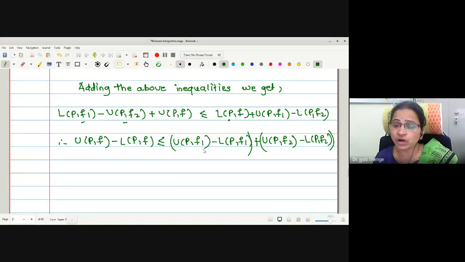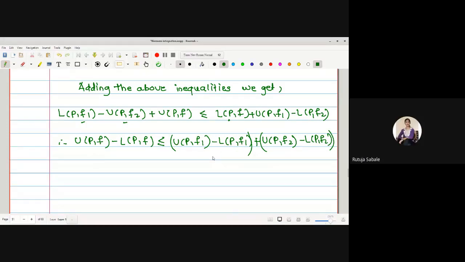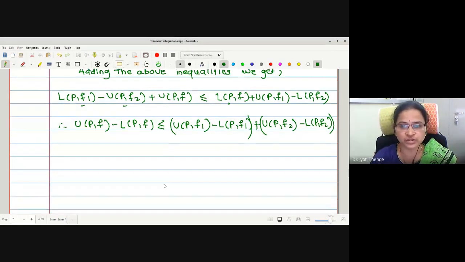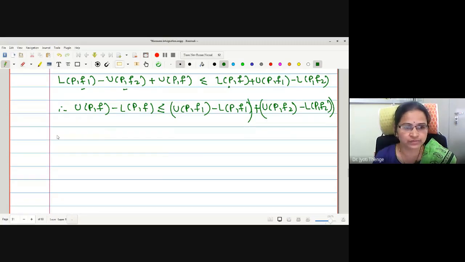Epsilon. Okay, but we already know f1, f2 are integrable. Therefore, what would be the value of this difference? U(P,f1) minus L(P,f1) is less than epsilon by 2. This is less than epsilon actually. This is also less than epsilon. But in order to adjust this, we are writing epsilon by 2. Okay. Therefore, I may write this by the condition of integrability.